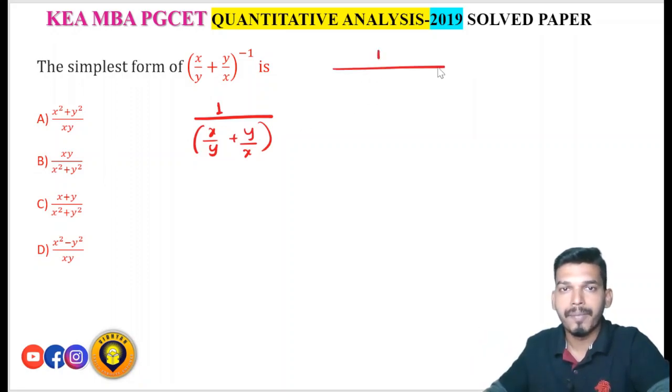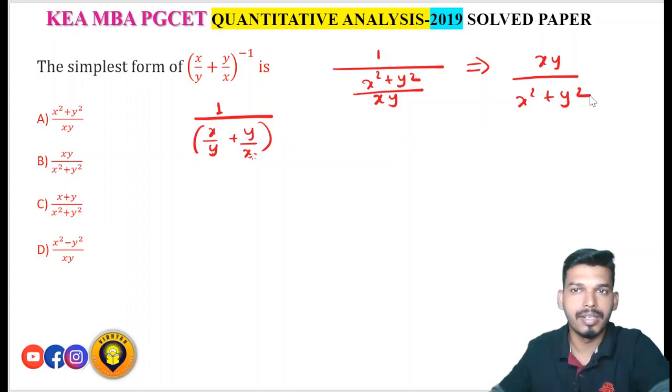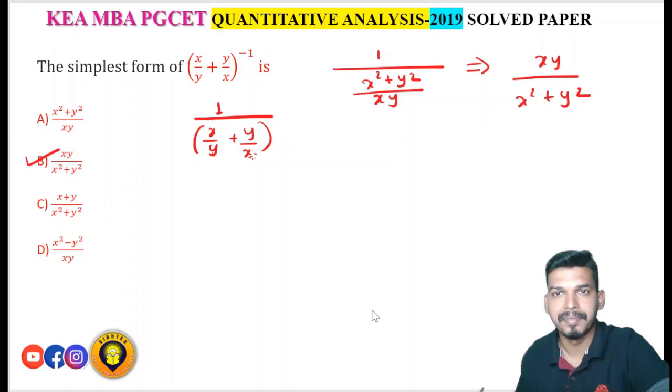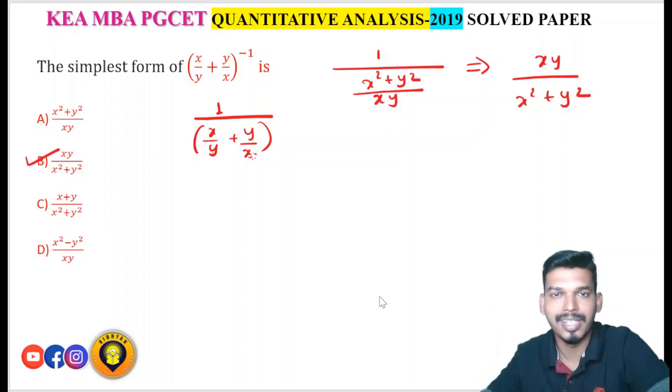Now you simplify this. So here, if you take the LCM of the denominators, the LCM is x into y, right? Then this will become x square plus y square. So xy will go above, so xy upon x square plus y square. Okay, this is very simple. Directly you will get the answer, that is xy upon x square plus y square. Just take the LCM, then multiply and shift the denominator values to the numerator. That's it.